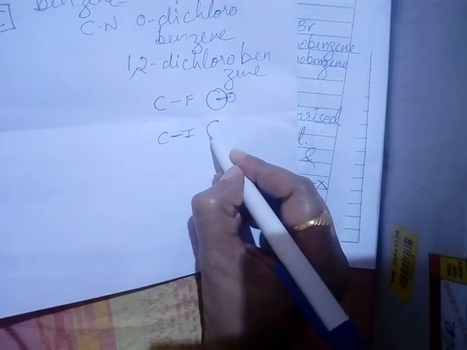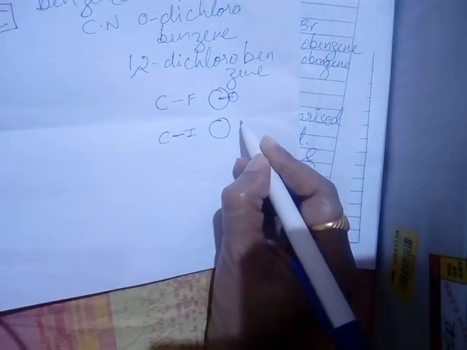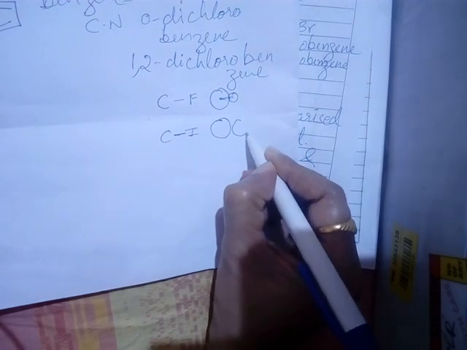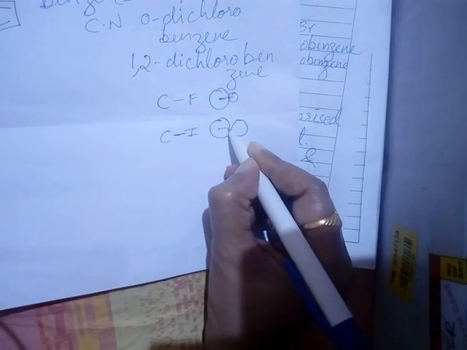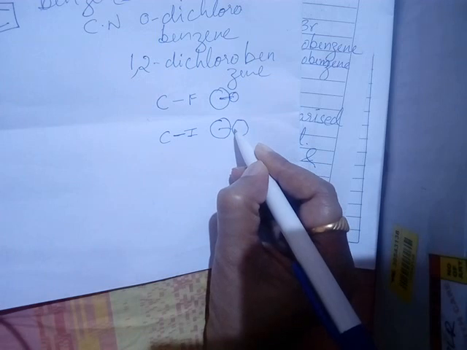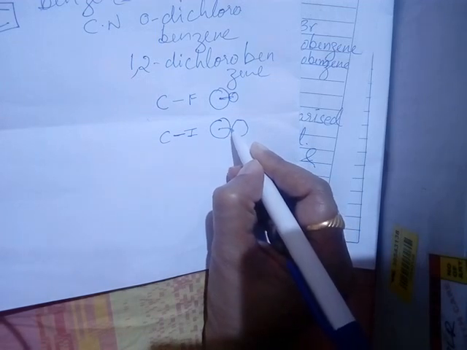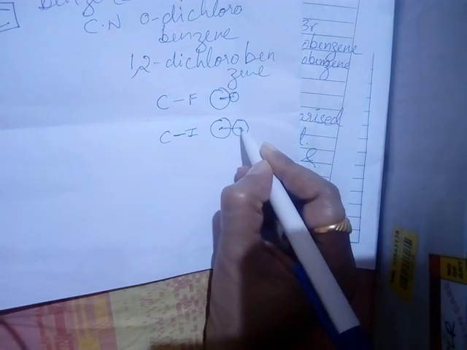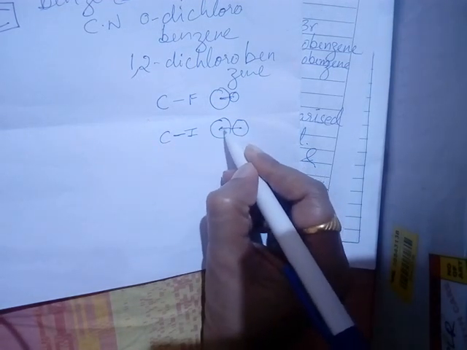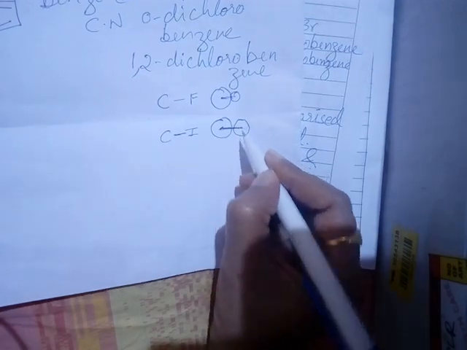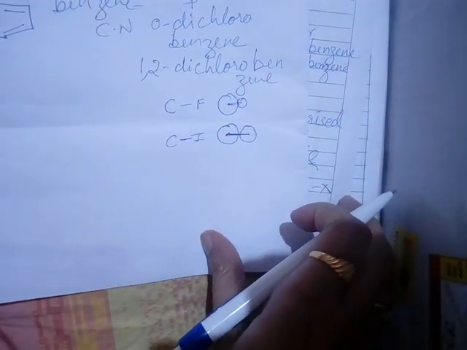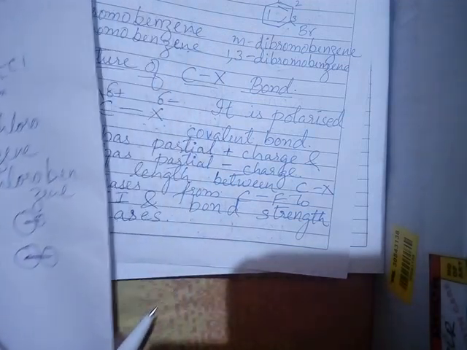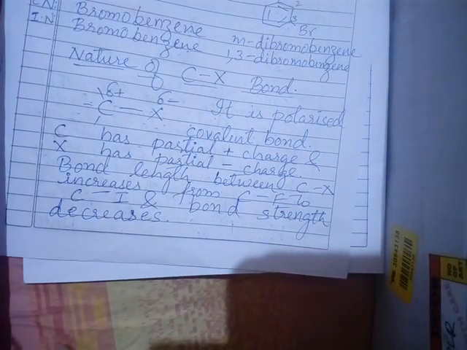Why? Because this is the carbon and this is the iodine. So let us take iodine. Now carbon and iodine, when you are going to take, iodine is a larger species. So what is going to happen, for this carbon to attract this one, it takes more, distance is more, so bond length will become more. So because of this one, as the bond length is more, the bond strength is less. Okay, so this is how we have the bond length and the bond strength.